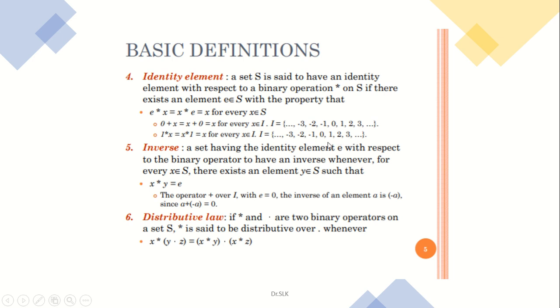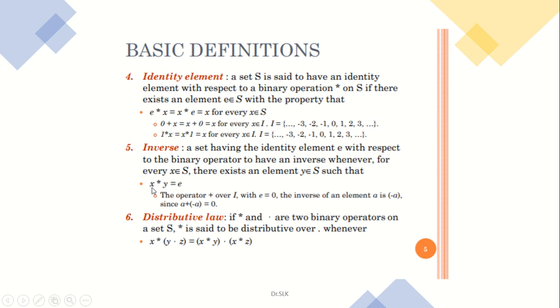And the next one is the inverse axiom. A set having the identity element E with respect to the binary operator is said to have an inverse whenever for every x in S there exists an element y in S such that, for example, when you take a number x, y is the inverse of x.